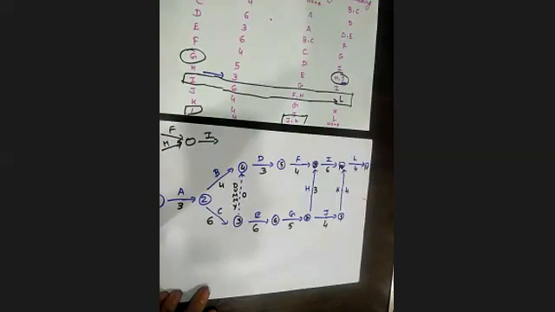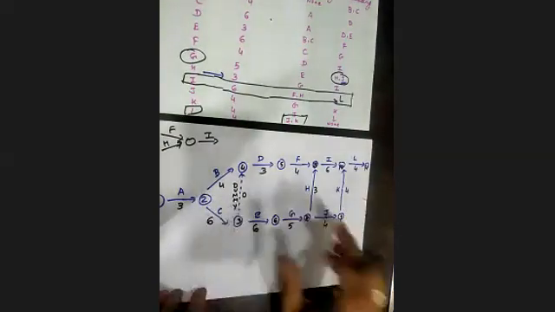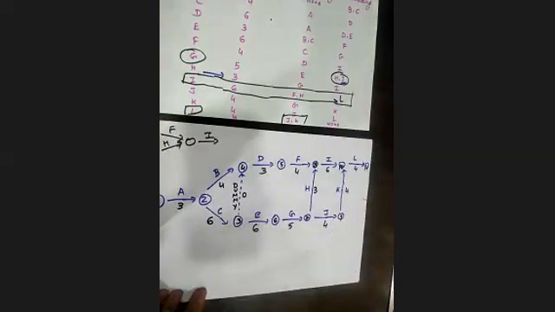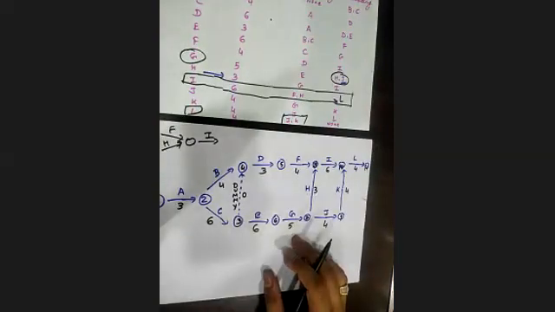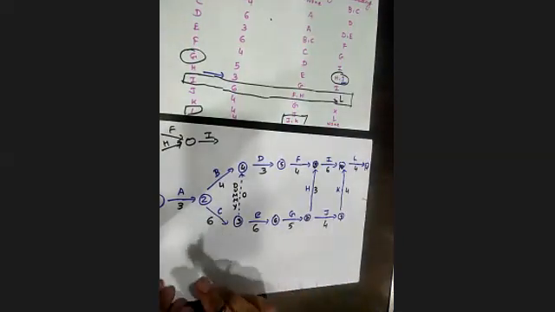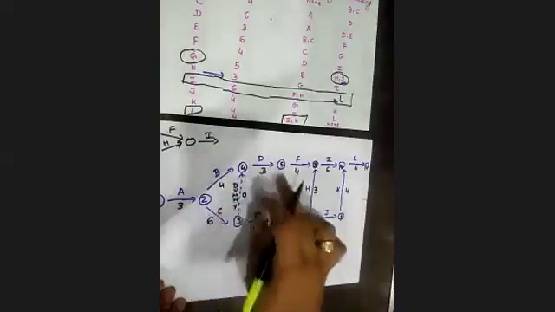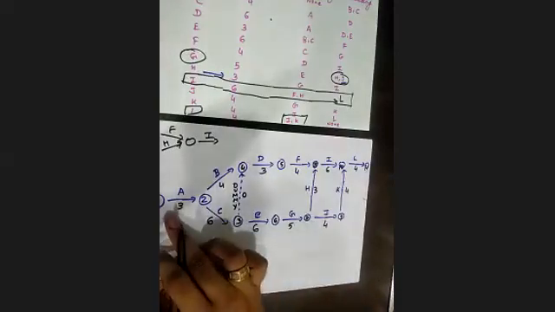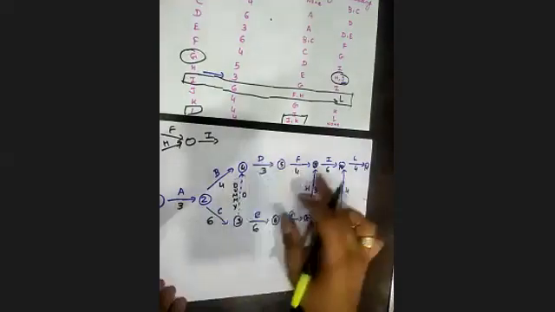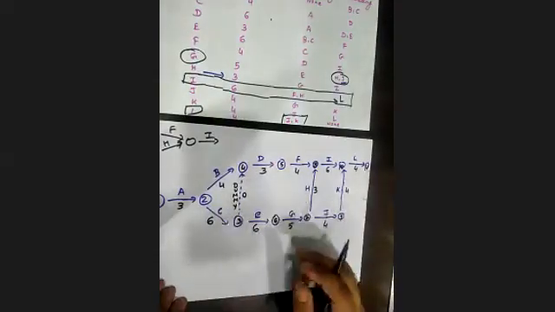Now in this question, it is a slightly larger number of activities. When you decide the critical path, one way is to start from 1, 2, 4, 5, 8, 10, 11. Another way is 1, 2, 3, 4, 5, 8, 10, 11. Likewise, there will be 4 or 5 paths.